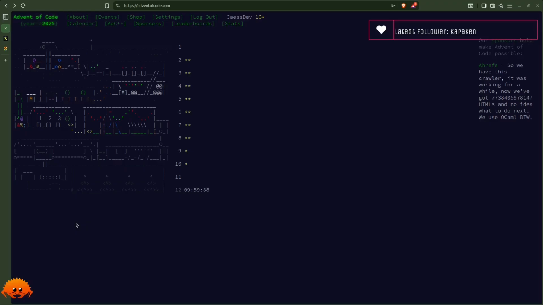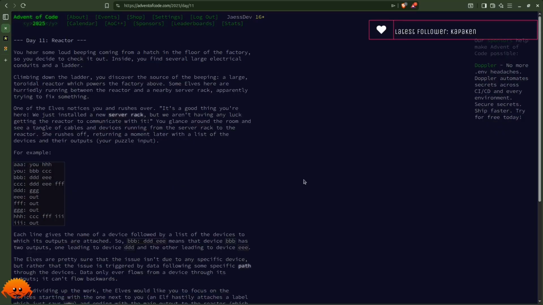Then today, Advent of Code 2025, day 11. This time a little bit later than usual. It's 8 o'clock here. Normally I do it at 7:30 in the morning. Now we have 8 o'clock in the evening. Today I just couldn't manage it in the morning. Today I hope for the last I will be able to do it in the morning again, just for the finish. Yeah, so let's head into the task.